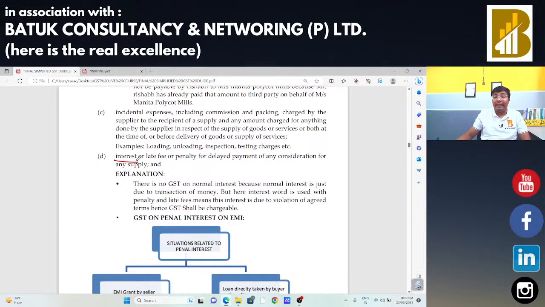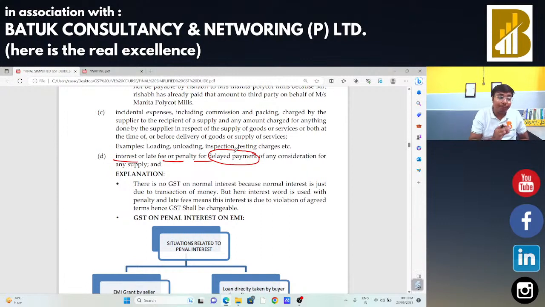If there is any interest, late fees or penalty for delayed payment, in that case that will also be included in the value of supply. Suppose I had made one supply to Mr. X for 1 lakh rupees. Mr. X has not made the payment to me within the given time, within the stipulated time.